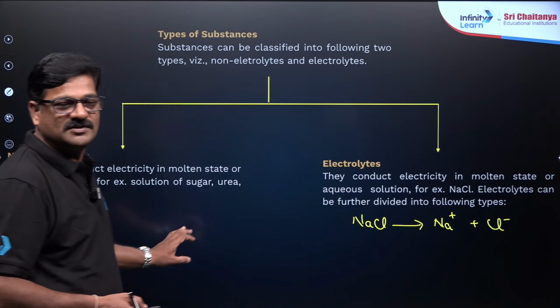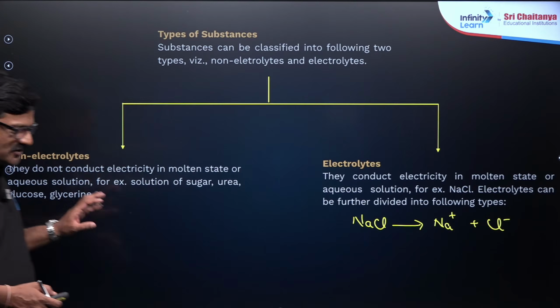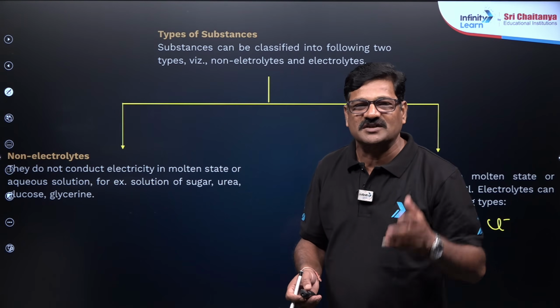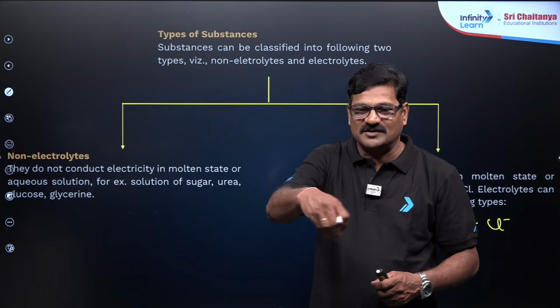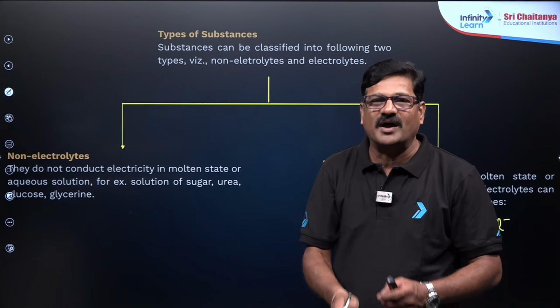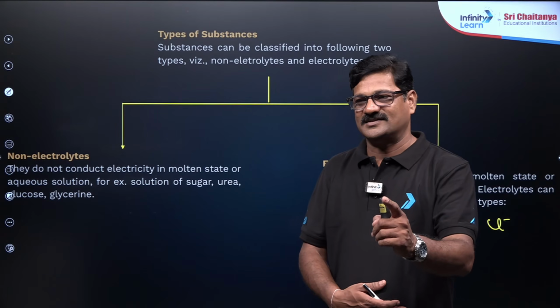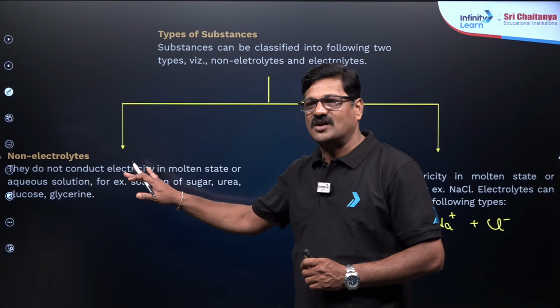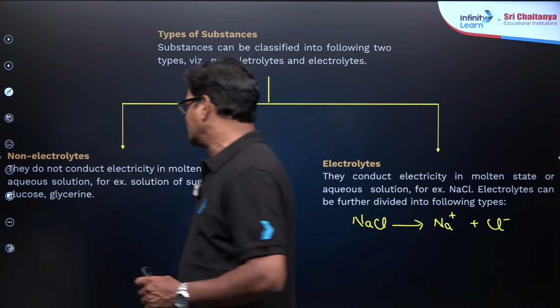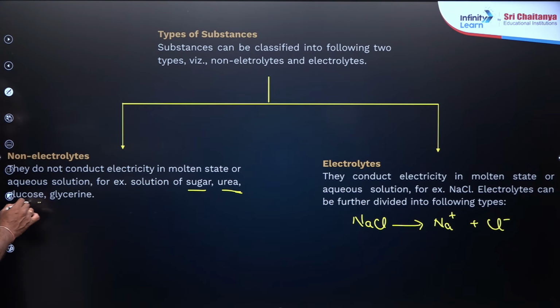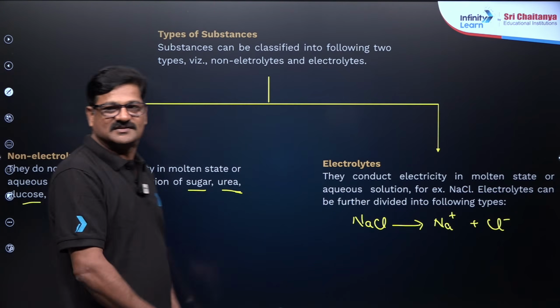Talking about non-electrolytes, these are substances that, when you dissolve them in water, like sugar, they dissolve, but there is no free ion, so they will not conduct electricity. That is what is called a non-electrolyte. Examples are urea, sugar, glucose and glycerin.